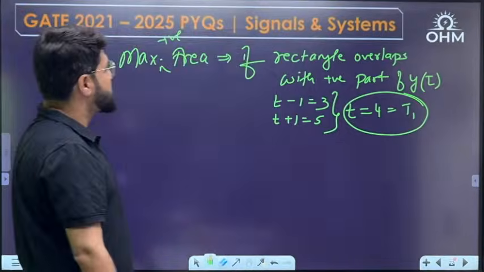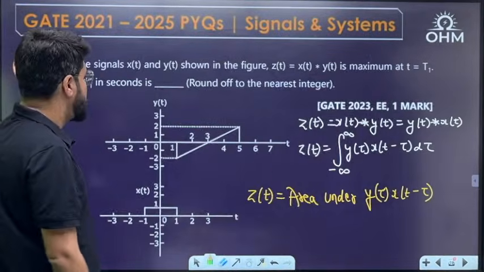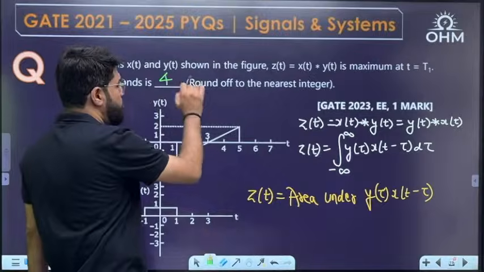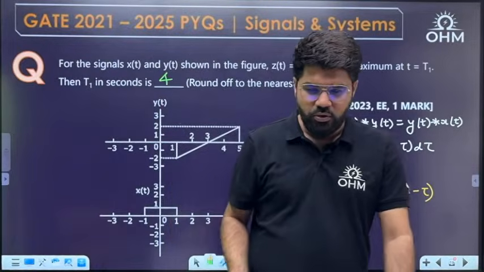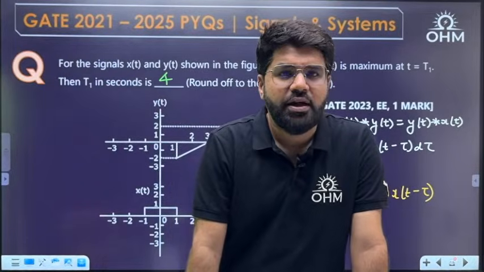So this is going to be 4. The answer is 4 unit. Good question for 1 mark. I told you, good question for 1 mark. GATE 2023 double.